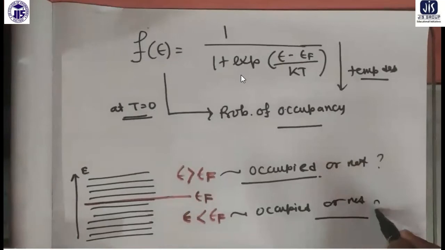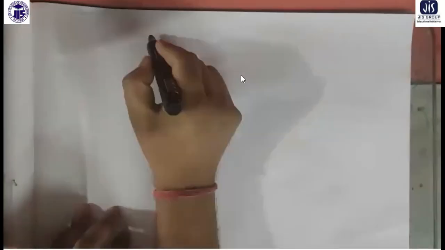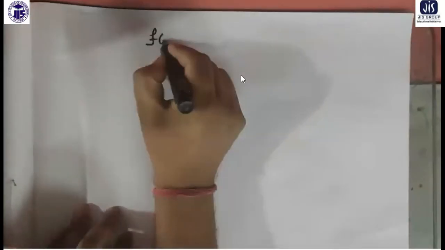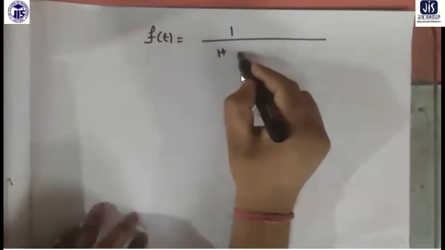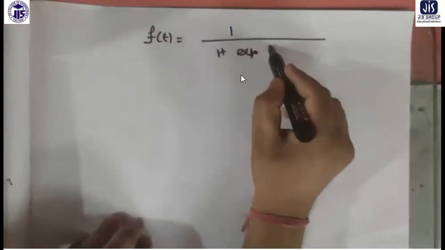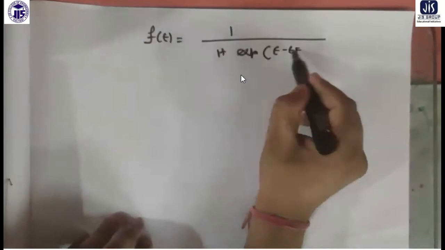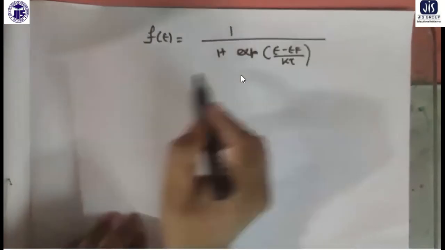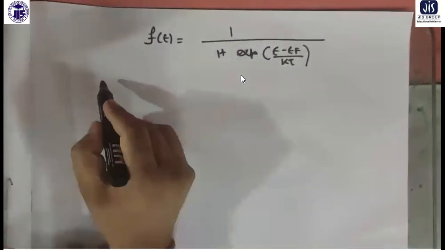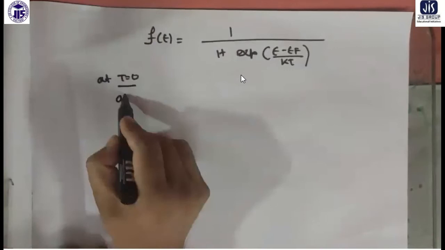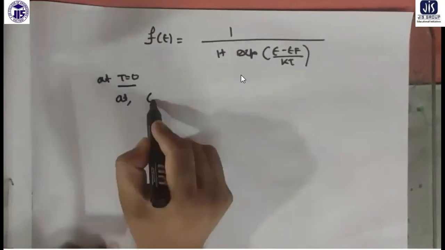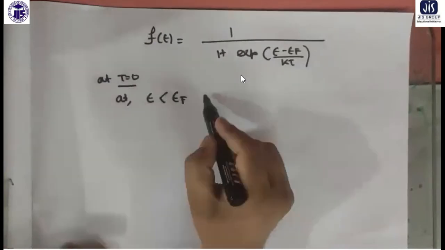To do that, let us do a bit of mathematics. This is the distribution function, 1 by 1 plus exponential of (E minus EF) by KT. Now we are working at T equal to 0. So at E less than EF, what would happen?